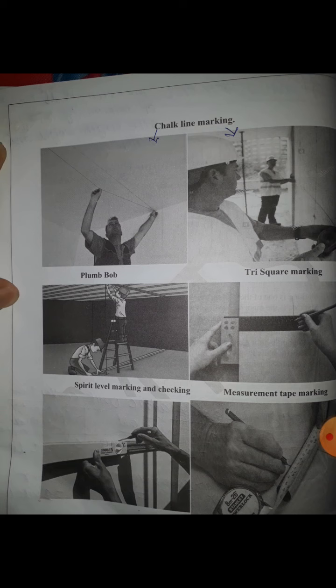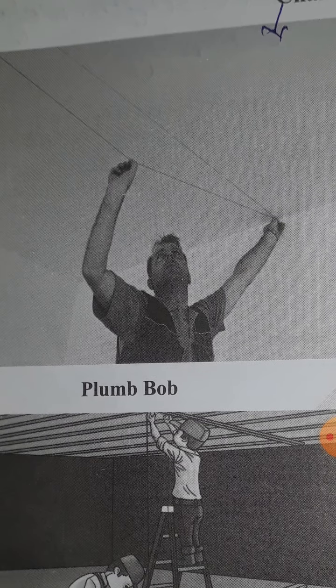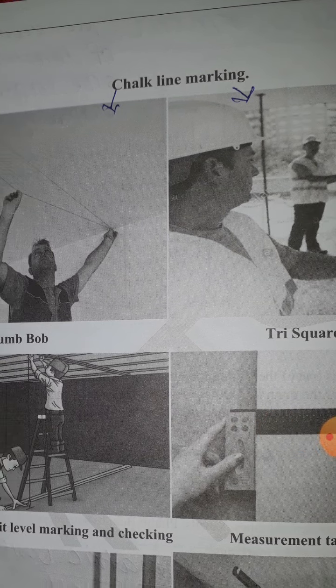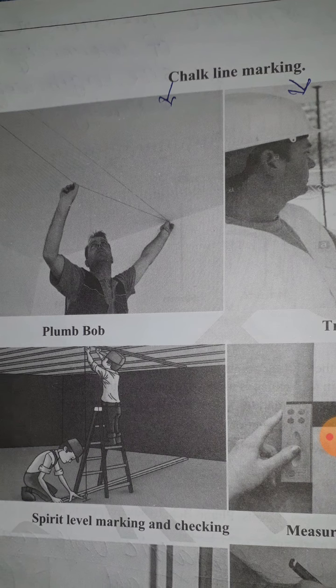Slab marking has four or five methods. The first method is slab marking with line dory. With line dory, you check the line and mark. This is your line dory and check line. You can mark like this, marking the slab and also the wall.